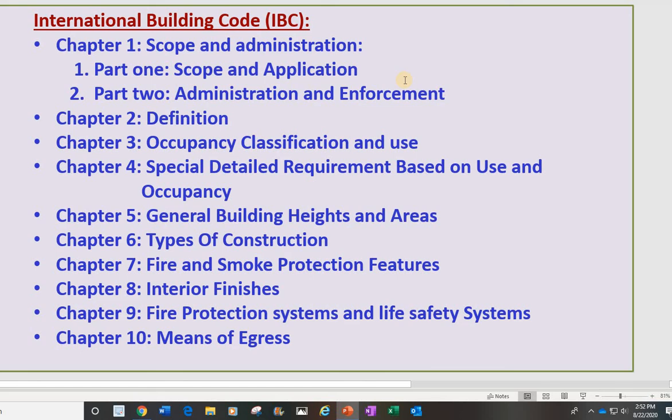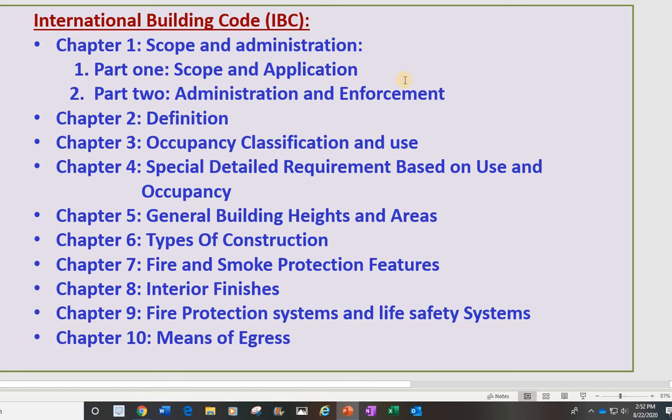That means the way they do it. And part 2, administration and enforcement, will let you know what people need to do in there, and who is responsible for the job in the scope of the code.